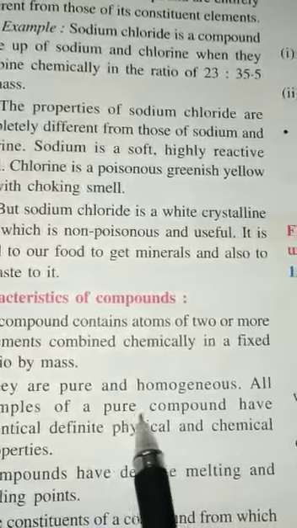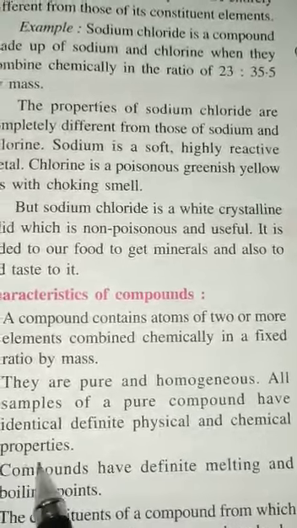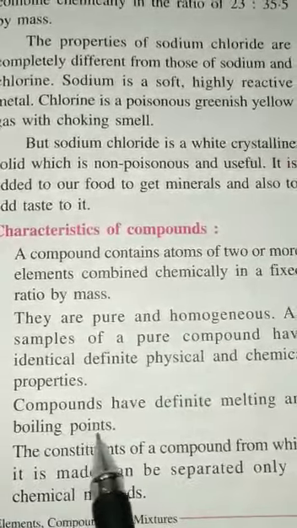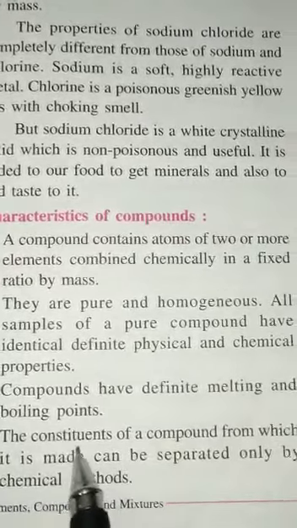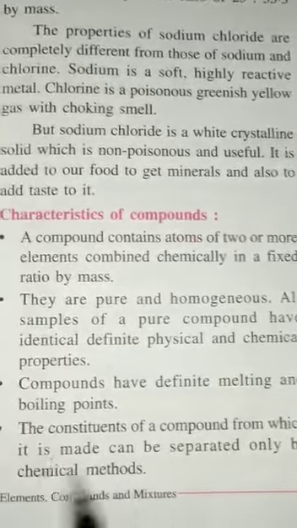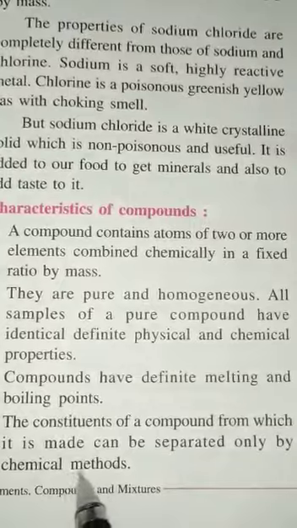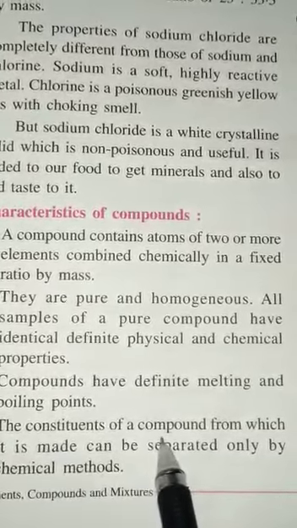All samples of a pure compound have identical, definite physical and chemical properties. Compounds have definite melting and boiling points. It means their melting and boiling points are fixed. The constituents of a compound can be separated only by chemical methods. So by using chemical methods we can separate the constituents of a compound.